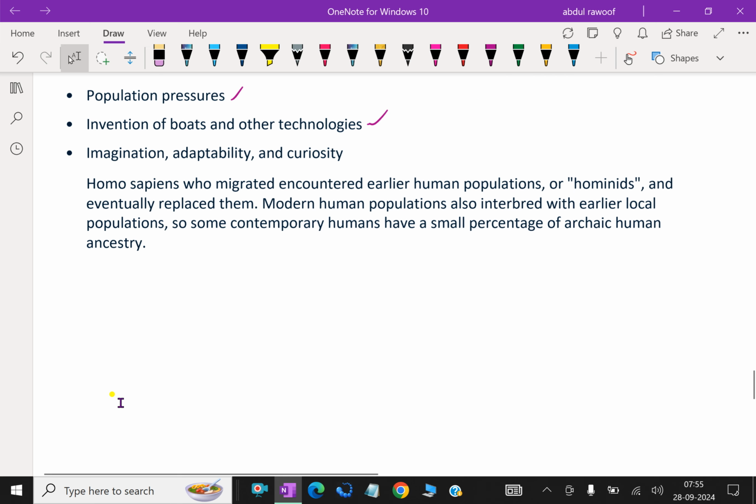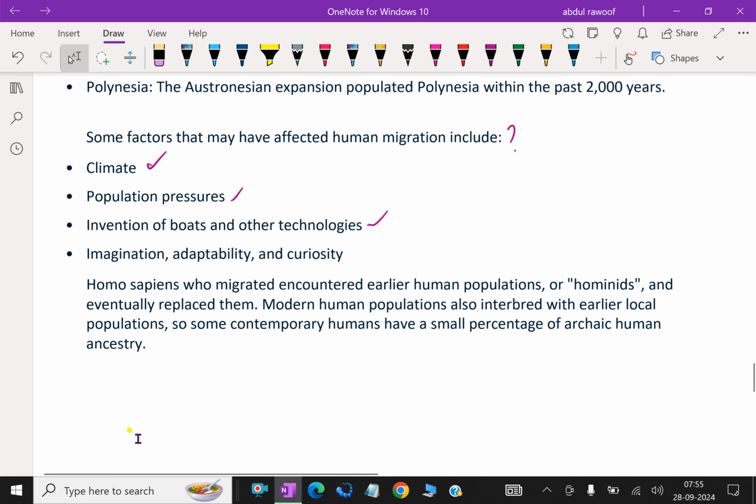Next one, Homo sapiens migrations. While Homo sapiens were decidedly more advanced than other hominids, when they first moved out of Africa more than 45,000 years ago, they were only equipped with some stone tools for hunting and cutting.